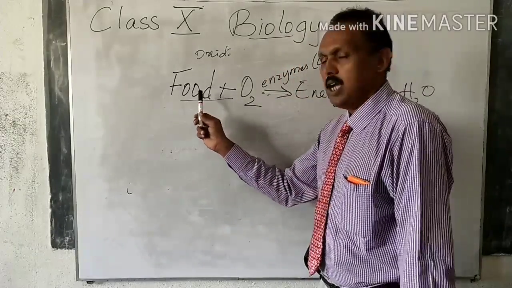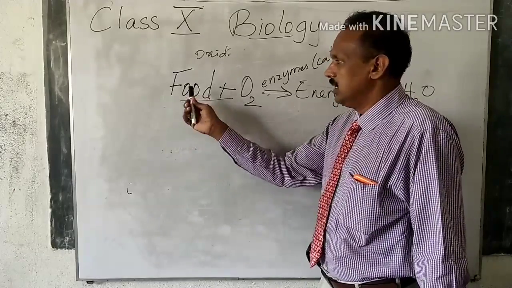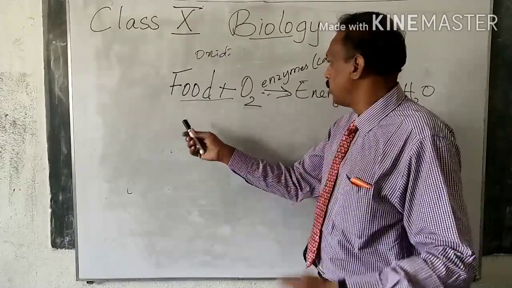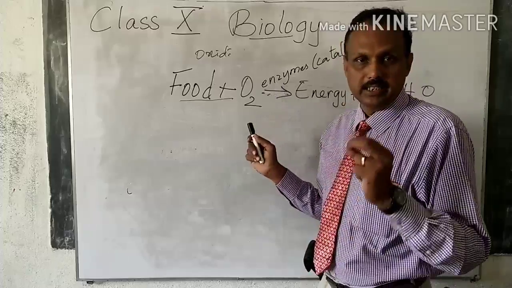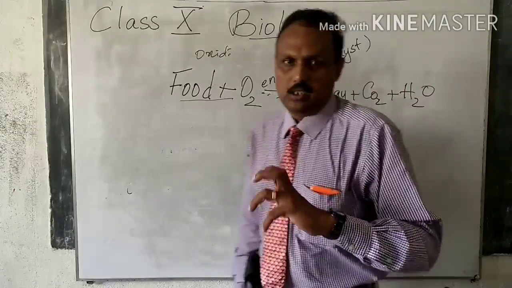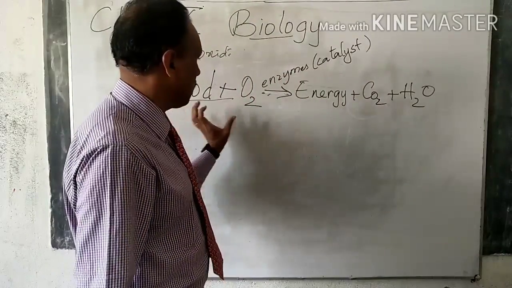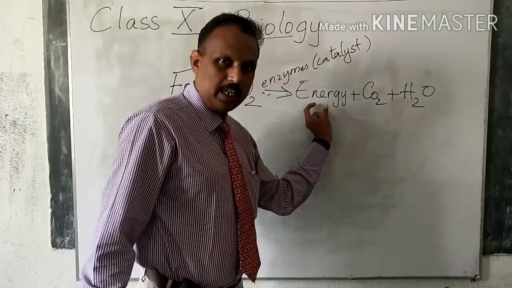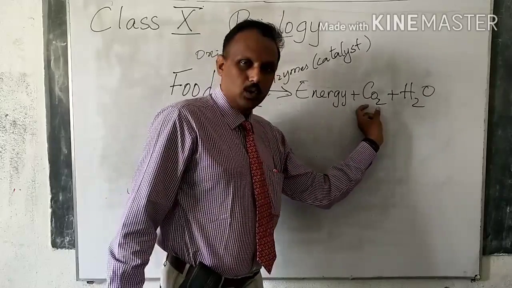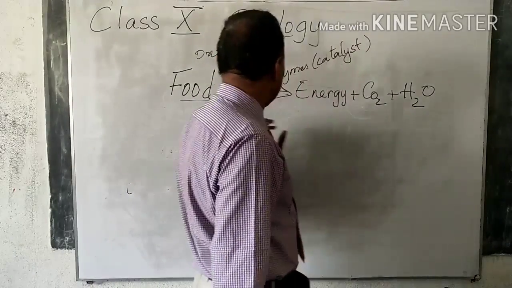So here what happens? Food and oxygen react. Oxidization. This food is the energy that you take from outside, with the help of enzymes. What are the byproducts? That means when something reacts, we get some byproduct. What are the byproducts here? Our body gets energy. CO2 means carbon dioxide. H2O means water.